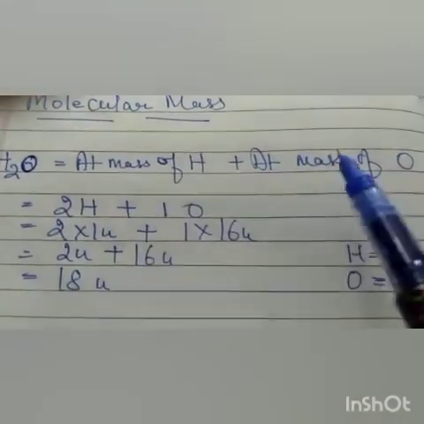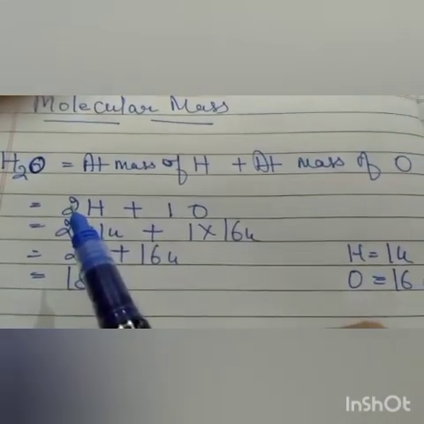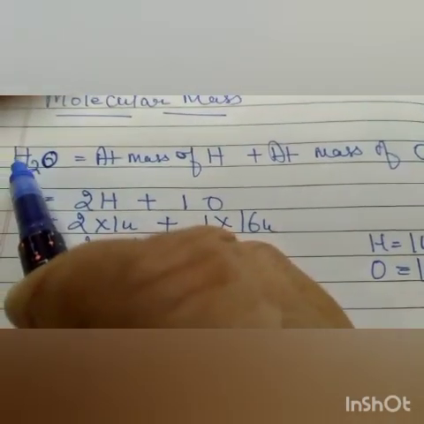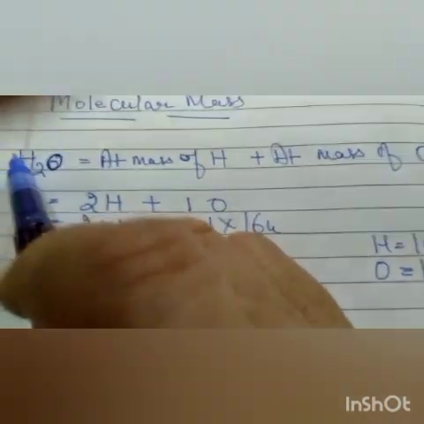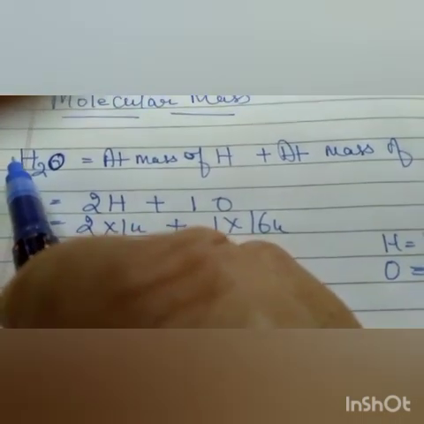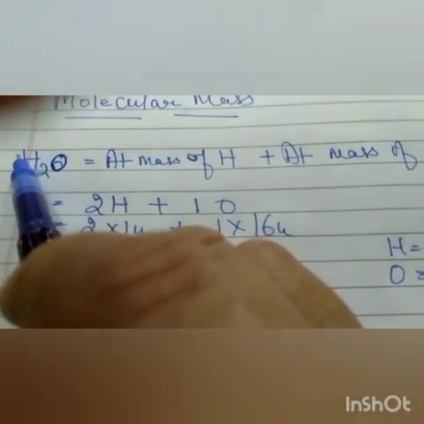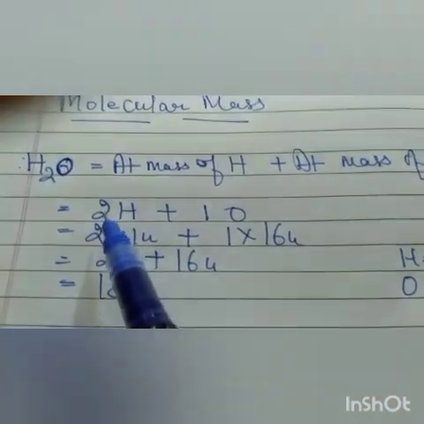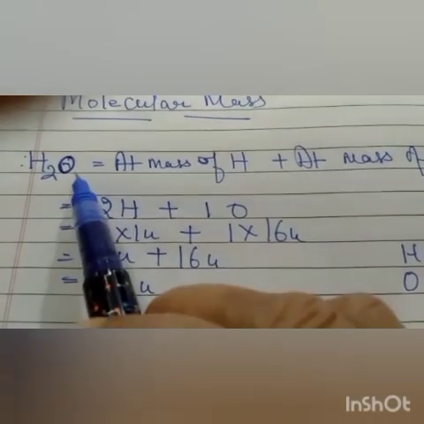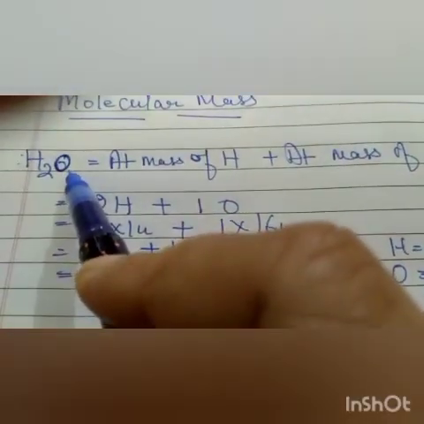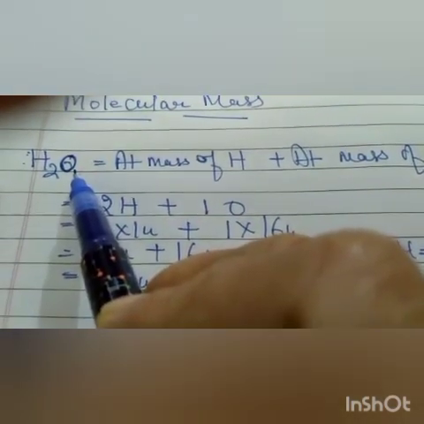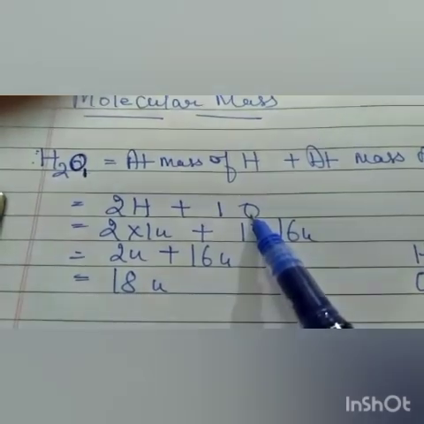Now first of all, we have to find out how many hydrogen atoms are there. There is 1 molecule of water, because nothing is written here. So how many total hydrogen atoms are there? 1 into 2, so there are 2 hydrogen atoms, plus how many oxygen atoms are there? Nothing is written here, so it is considered as 1. So it is 1 into 1, that is 1 oxygen atom.